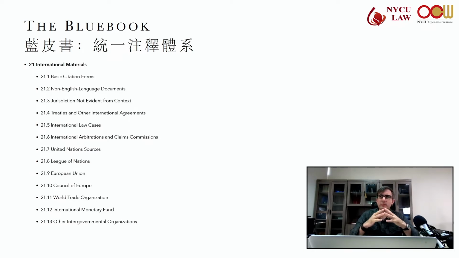So Rule 21.2, non-English language documents. We're going back to Rule 20.2 for those rules. If the jurisdiction is not evident from the context, indicate it parenthetically at the end, just like in Rule 20.